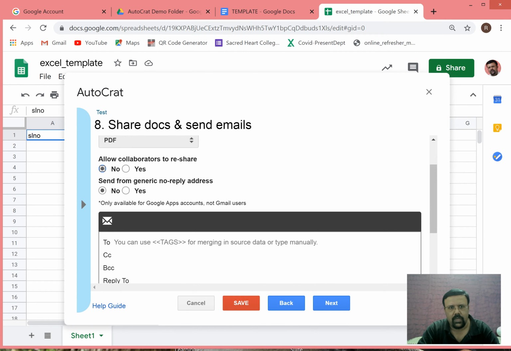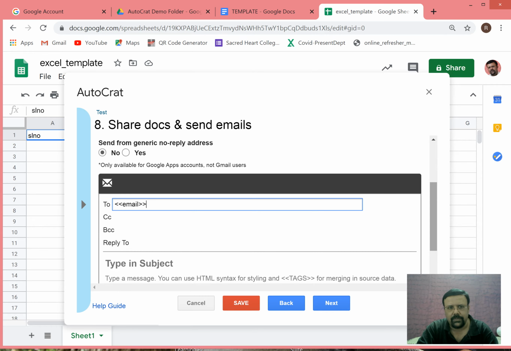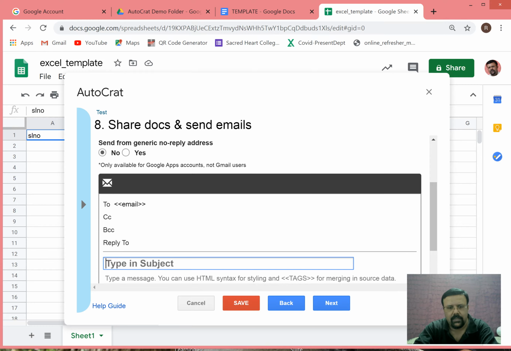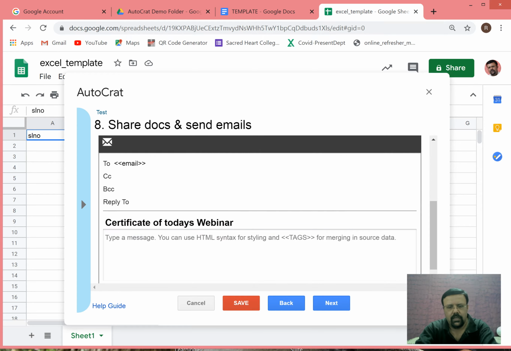And here you can email to each one separately. So just call email. The first person's email will be coming there in the first mail, and the second will go automatically. And you can create your own subject. For example, type in the subject: certificate of today's webinar. And you can type whatever message you want.